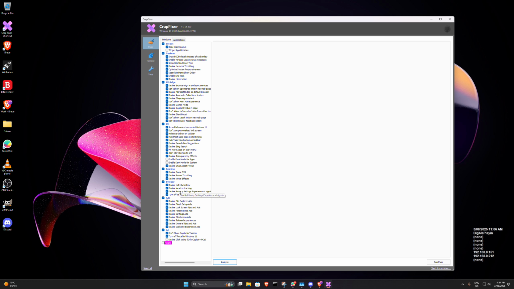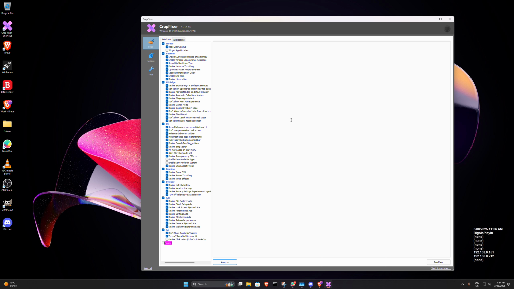Gaming, privacy, you can disable ads that pop up in the background. You don't show the Copilot and taskbar, you can get rid of all the crap that Microsoft decided that everybody wants to use without actually asking everybody, do you want to use it? See, you can take control of Windows and have it the way you want it, not the way Microsoft technicians think you want it. So that's what it does.